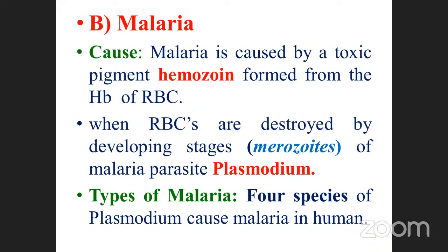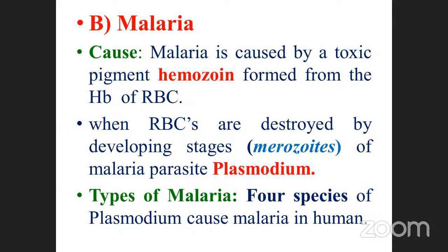Hemozoin forms when the RBCs are destroyed by the developing stages, which are called merozoites. You must note it down, which is poisonous and which is destroyed. The RBCs are destroyed by the developing stages, merozoites, of the malarial parasite Plasmodium.